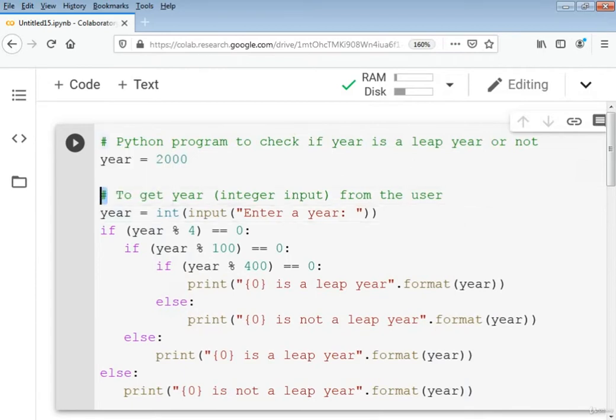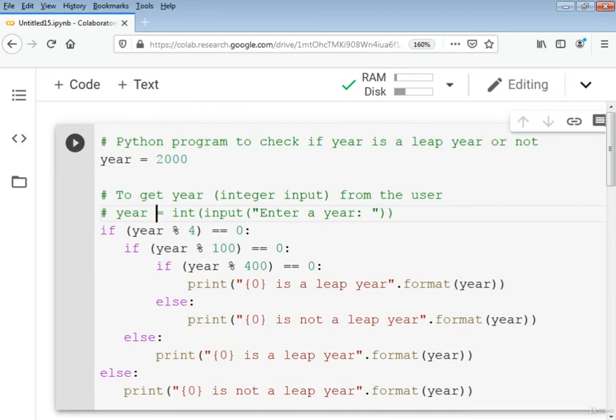But if we comment this line, this will not run, as we know that comments don't run in the code. A commented out line or a block does not execute in Python, and in Python we comment out a block of code or a line with the help of a hash sign.